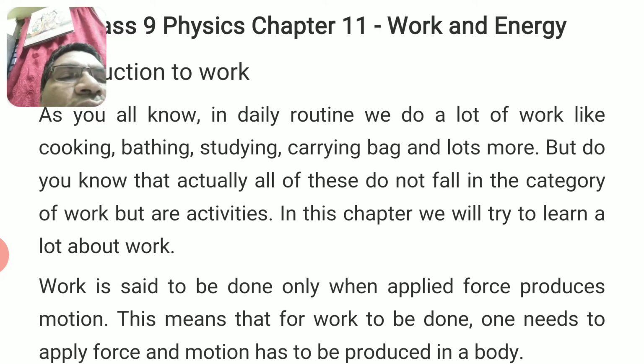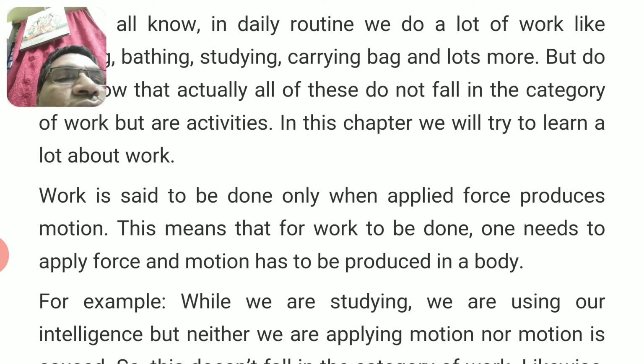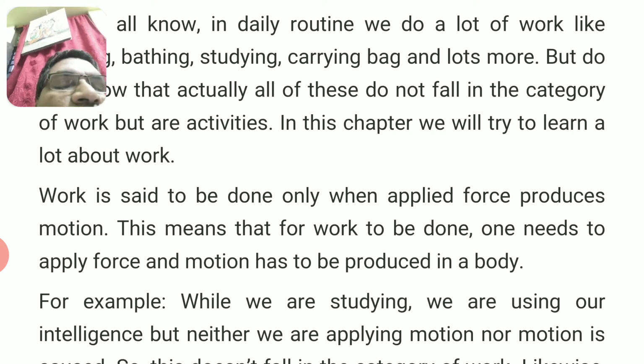Work is said to be done only when applied force produces motion, which means that for work to be done, one needs to apply force and motion has to be produced in a body. It means, if force is applied on a body and the body moves a certain displacement, then work is said to be done.